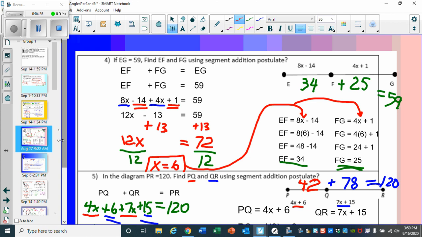Now, the next problem was we're going to use the segment addition postulate as we have not only larger lines, but expressions that are represented for the line segment. So what happened was EF, in this first example, EF, actually, I'll use a highlighter for this.